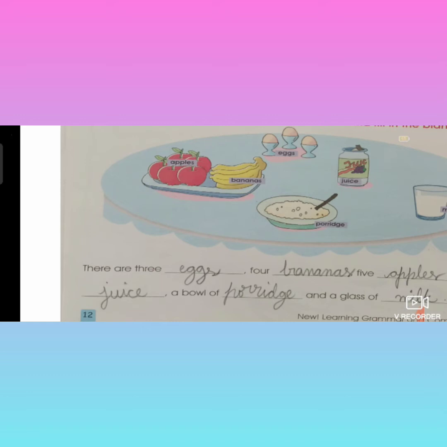A bowl of dash. What is there in the bowl, children? Porridge. So write down the spelling porridge. And one more thing, children. On the kitchen table, you all had seen the food items and they had given the name also. So see the spelling and write correctly in the given blanks. Porridge. And a glass of, what is there in the glass? Milk. And a glass of milk.